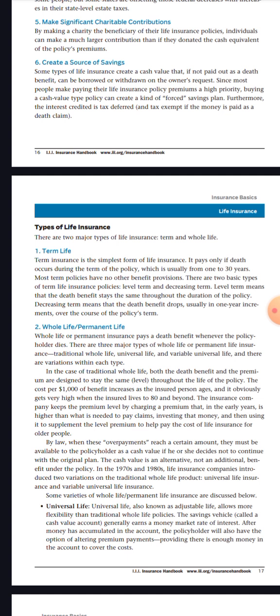In the 1970s and 1980s, life insurance companies introduced two variants on the traditional whole life product: universal life insurance and variable universal life insurance. Some variants of whole life permanent life insurance are discussed below.